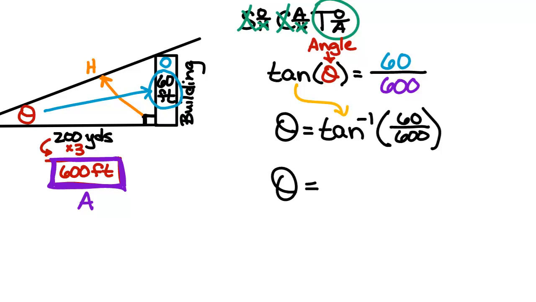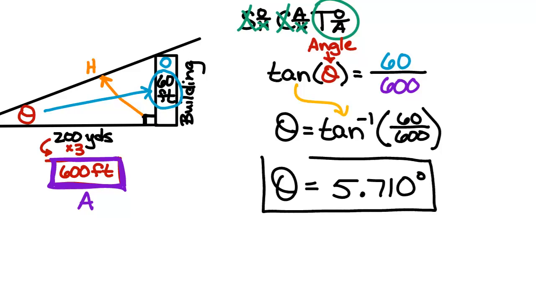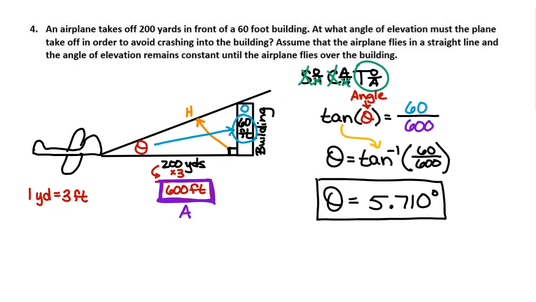Theta comes out to be what? 5.710. Does that need units with it? Degrees. Nicely done. I want you guys to try number 5. I'm going to give you about, let's take about 2.5 minutes to do number 5.